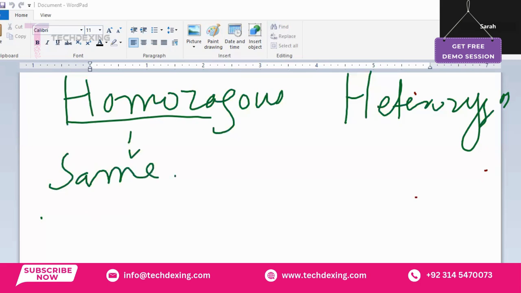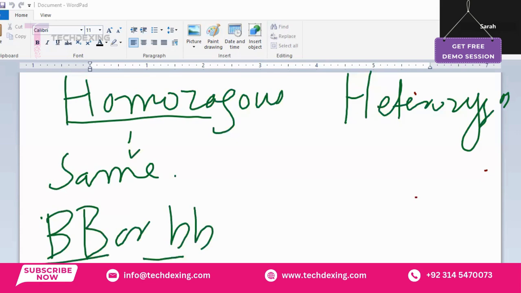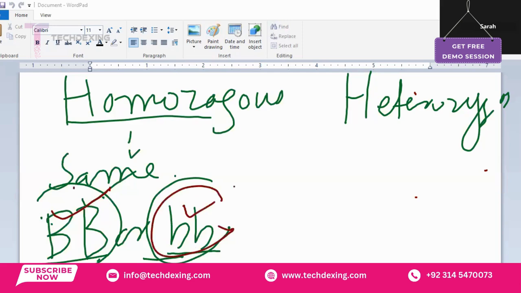So it means a pair in which both alleles are the same, either capital B or small b. So this is basically a homozygous pair, because both alleles are the same. Capital B, capital B are similar to each other, and small b, small b are similar to each other. So both are homozygous pairs.